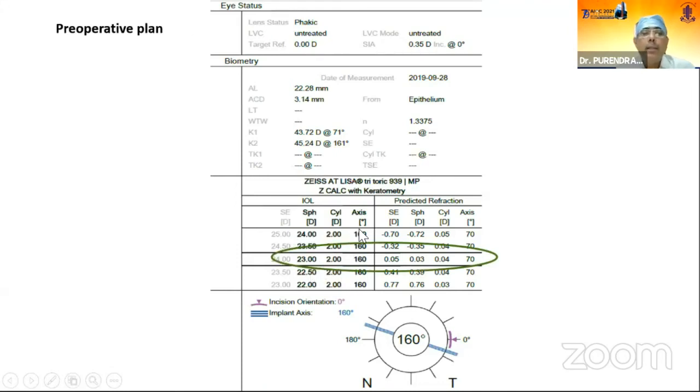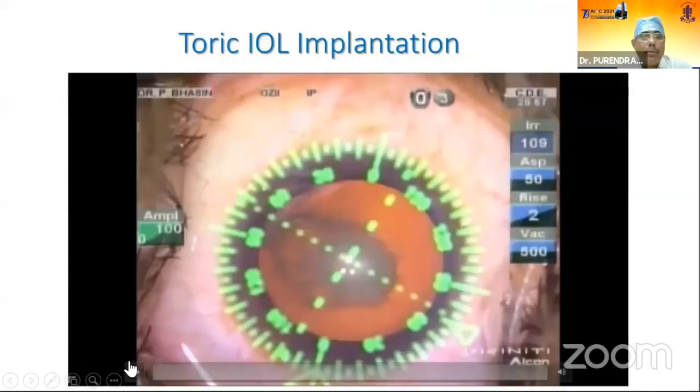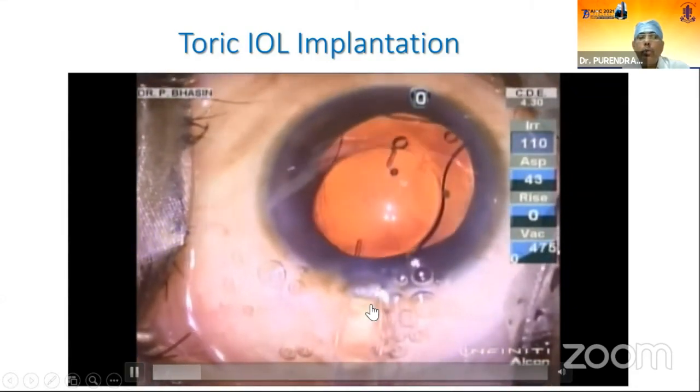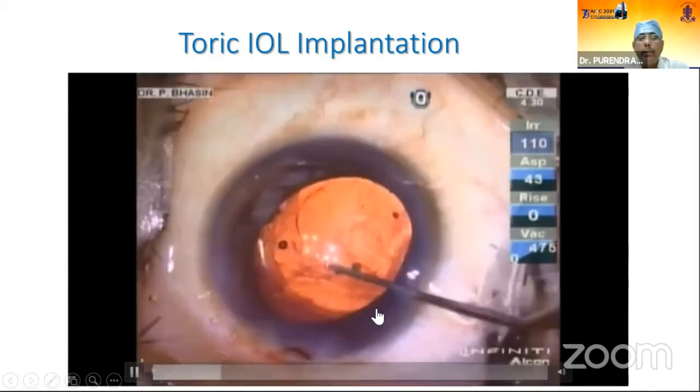Now in this particular case, we have planned a preoperative Zeiss Acrylisa toric IOL, and the intended axis was 160 degrees, and the incision location was 0 degrees. Sorry, we have done the surgery, and our incision location is at 180 degrees.